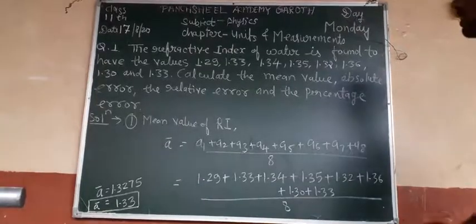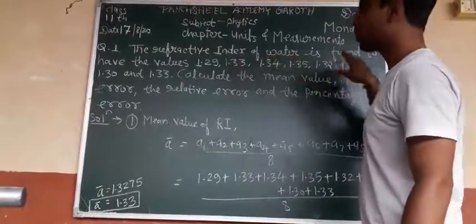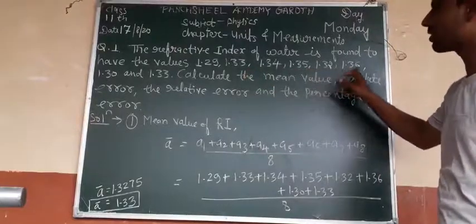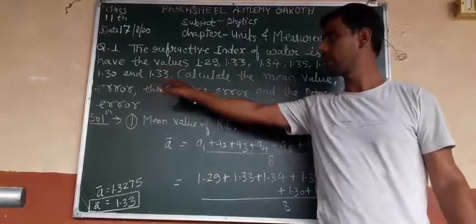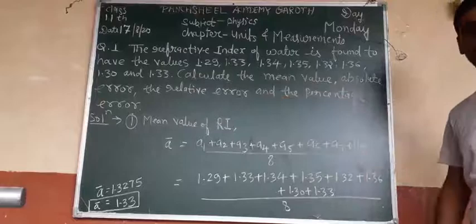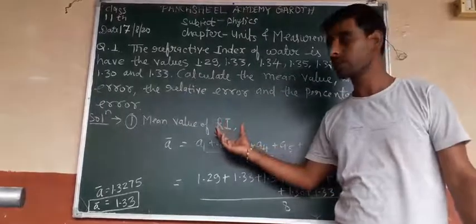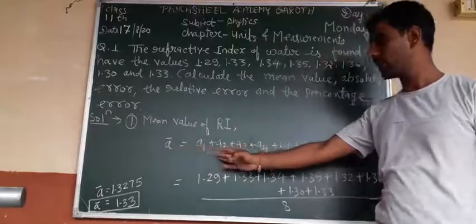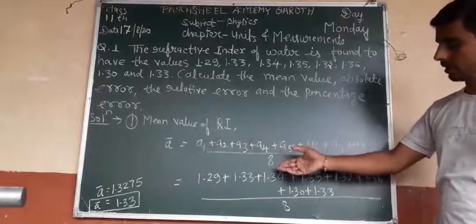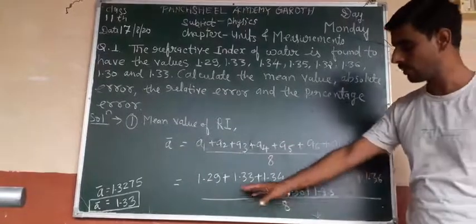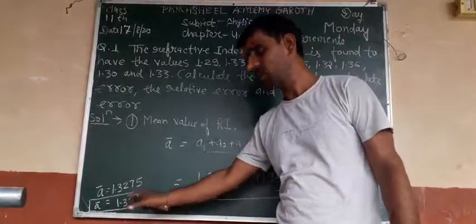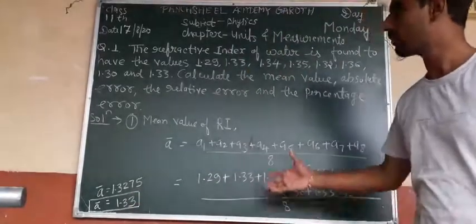Now we take a numerical. The refractive index of water is found to have the values 1.29, 1.33, 1.34, 1.35, 1.32, 1.36, 1.30 and 1.33. Calculate the mean value, absolute error, the relative error and percentage error. Okay, so first of all we calculate the refractive index mean value. Mean value is what? A1 plus A2 plus A3 plus A4 up to A8 upon 8, because there are 8 observations. Okay, so we put the value, and if we solve this then we will get 1.33. This is the average value or true value of the refractive index.